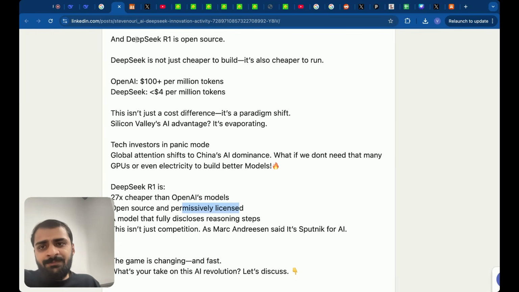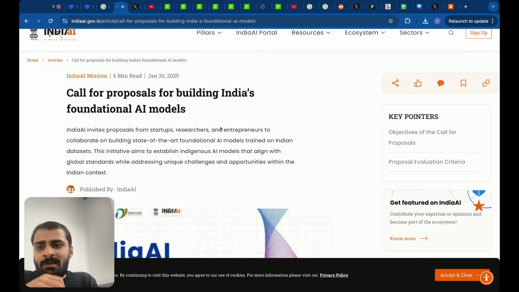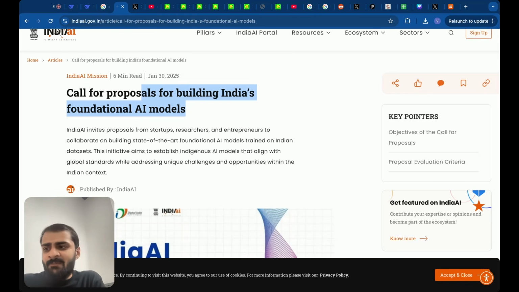It's just amazing. It led many countries to act also after that. So, for example, India released a proposal which was a call for building the nation's first foundational model. People were suddenly like, if China as a country can do it with few resources compared to the US, why not other countries also? So, this started this debate also.